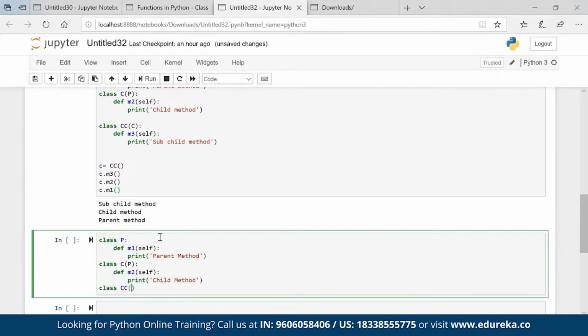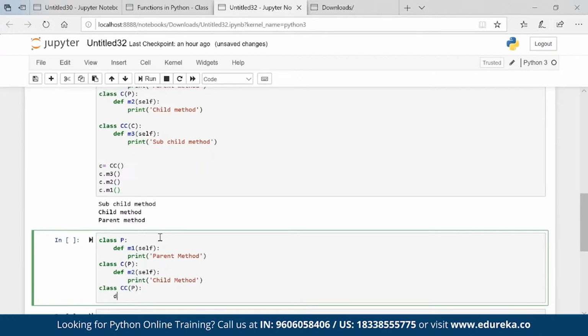Class CC, P, def M3 self print sub child method. Right.